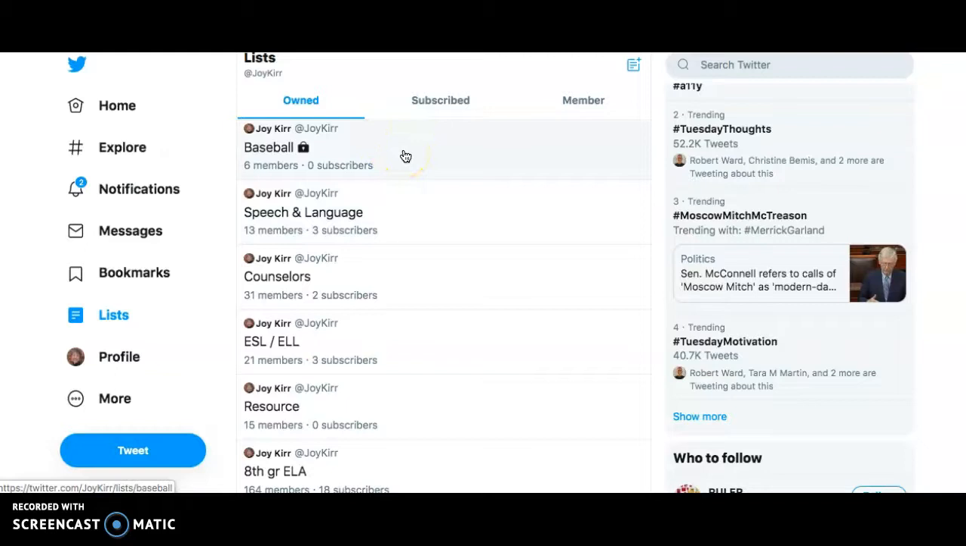So baseball is a private list, and it's just because I don't need everybody to see the people that I'm following for baseball. And I'm following this for my students that are really interested in baseball. I can go there and say, oh, so-and-so shared about this, so-and-so shared about this. So there's 6 members on that one.